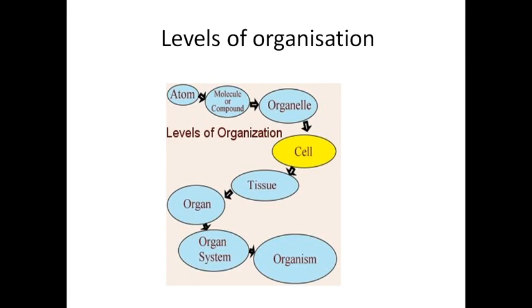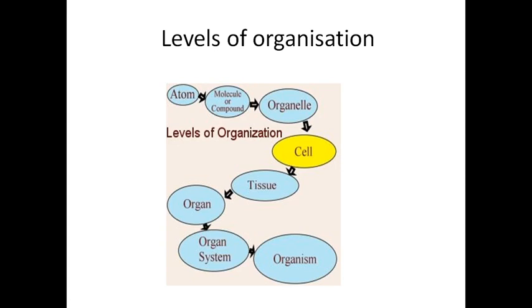The organs involved are the heart as the main organ, arteries, veins and capillaries. Like the circulatory system, the excretory, reproductive and digestive systems together form the organism. This is called the level of organization.